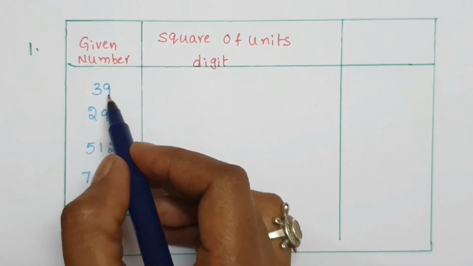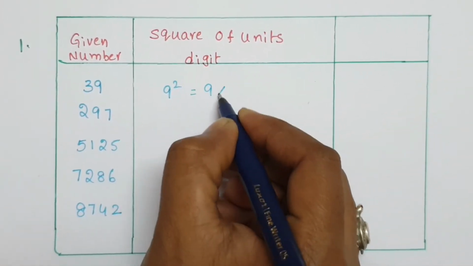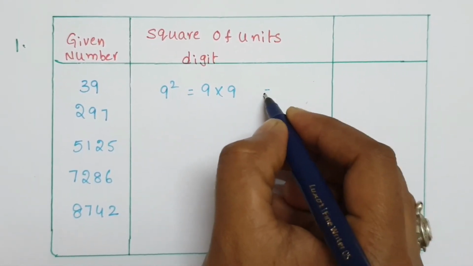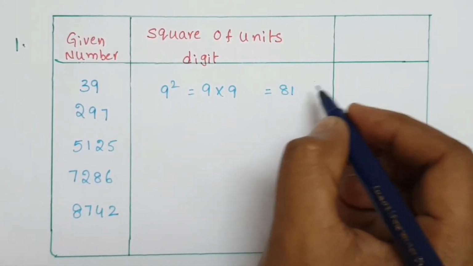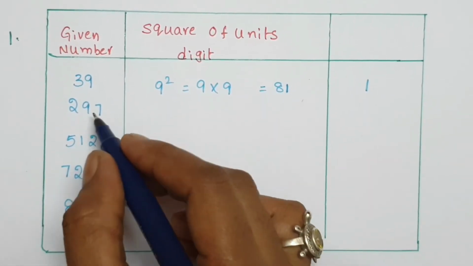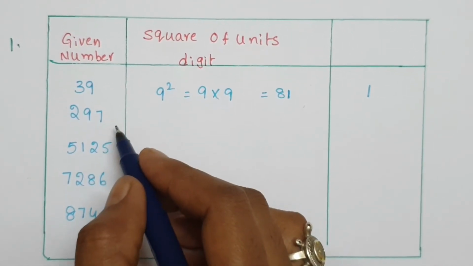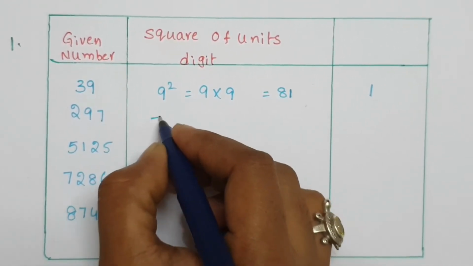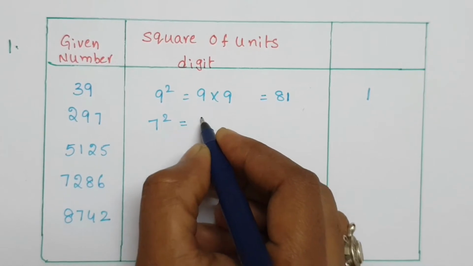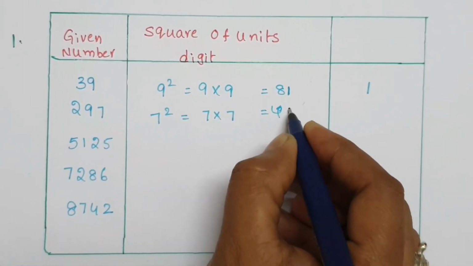Here we take the square of the units digit. For 39, the units digit is 9. 9 squared equals 9 into 9, which is 81. So the last units digit is 1. This is the answer. Next, 297. The units digit is 7. 7 squared means 7 into 7, 7 sevens are 49.